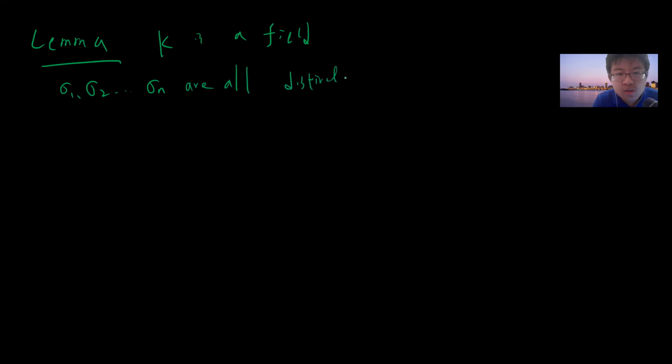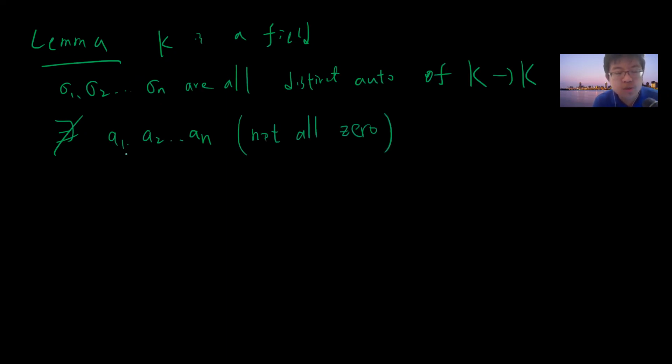K is a field, and sigma 1, sigma 2, up to sigma n are distinct automorphisms of K. You take the n distinct automorphisms from K to K, and it's impossible to find a1, a2, up to an, not all zero,